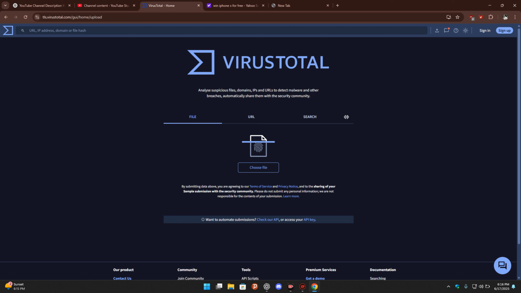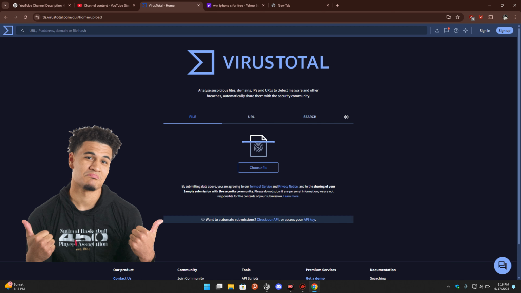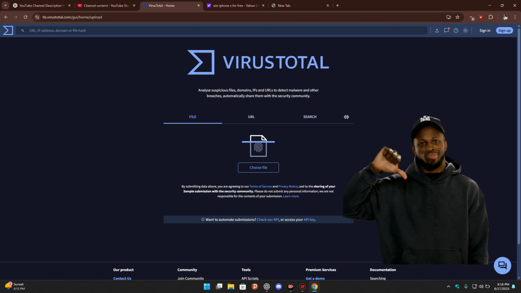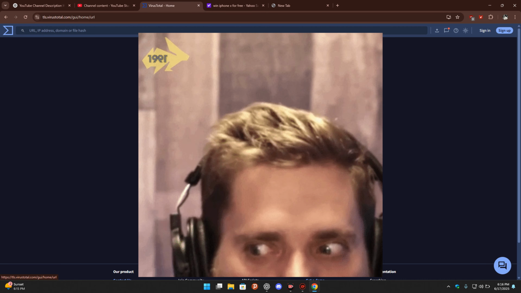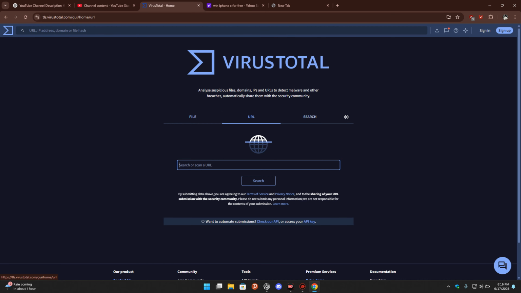It comes in three sections where we have the file, the URL, and also the search part. If somebody sends you a file and you want to know if this file is actually a real file or a malicious file, you can choose the file option, select the file that the person sent to you, and VirusTotal will analyze it and tell you if that file is legitimate or it's a phishing file. We are going to the URL option because mostly this is the part people use to actually get the credentials of people. So when you find yourself losing your accounts, your Gmail, and all of that, it's because people are doing this behind the scenes.